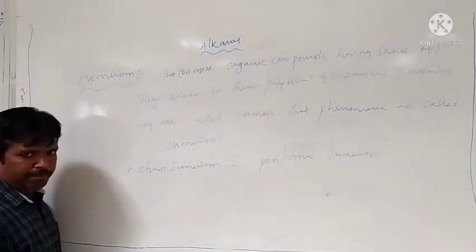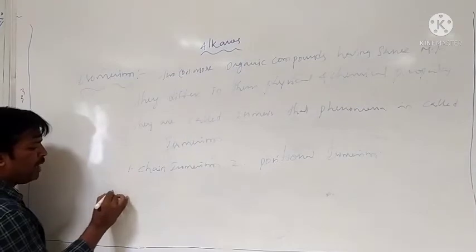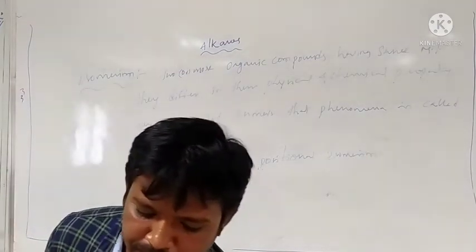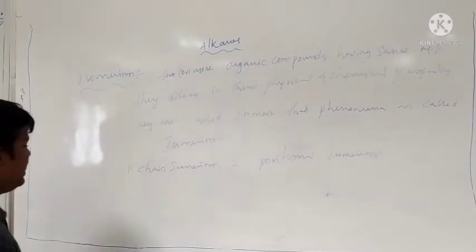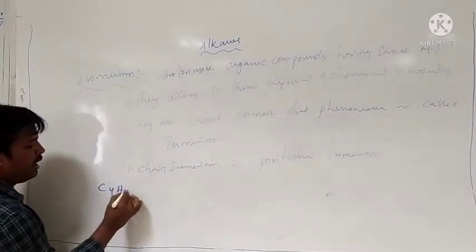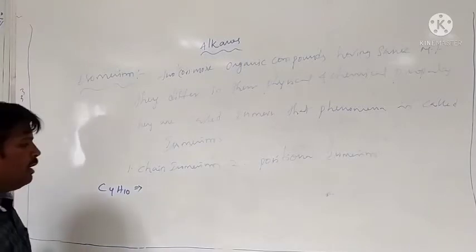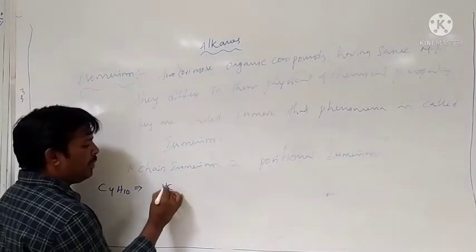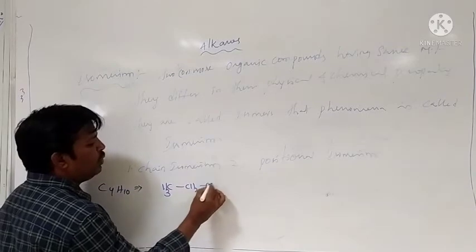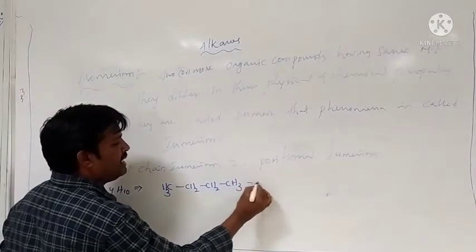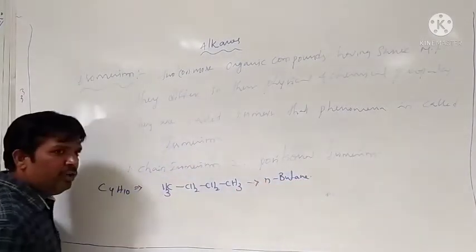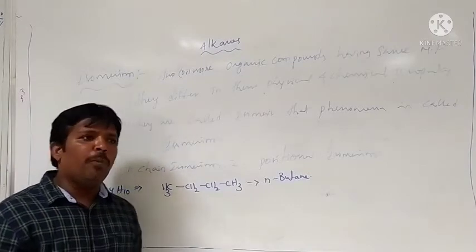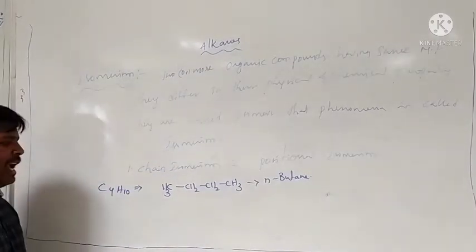That is butane. The molecular formula is C4H10. The structure of the compound is CH3, CH2, CH2, CH3. This is n-butane. Here n refers to no branch. Therefore, that compound name is n-butane.